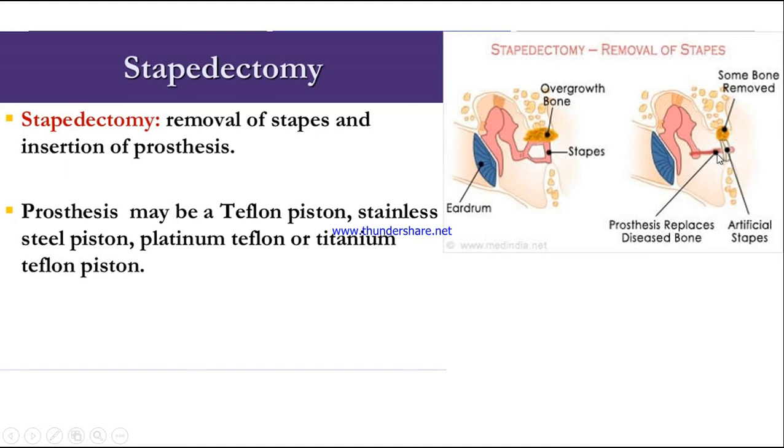After that they will insert a new artificial stapes, that is, a prosthesis. The prosthesis replaces the diseased bone. Some abnormal spongy bone is being removed. This procedure is called stapedectomy.